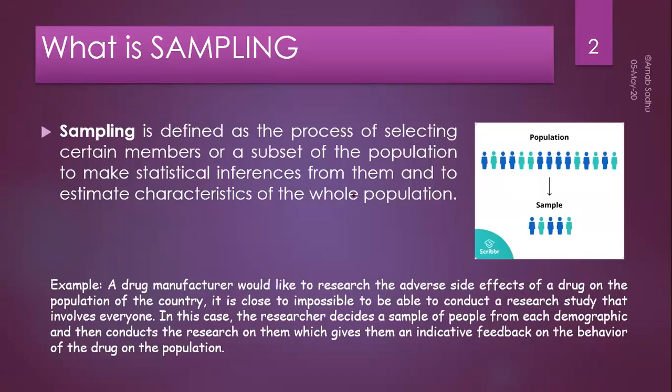Quality of the anticipation is dependent on the sampling. What is a good sampling? What is a bad sampling? If the sample of the population represents the characteristics of the population, then it's a good sampling.